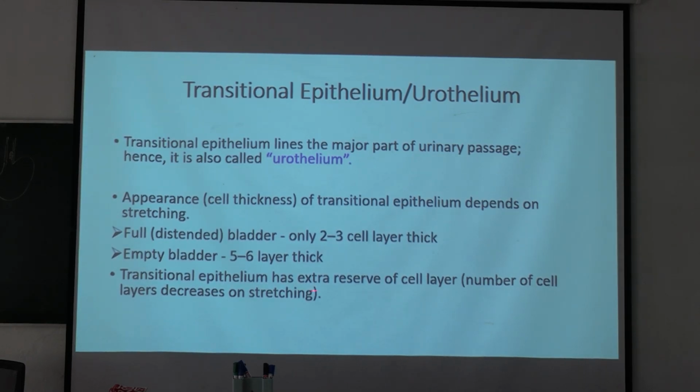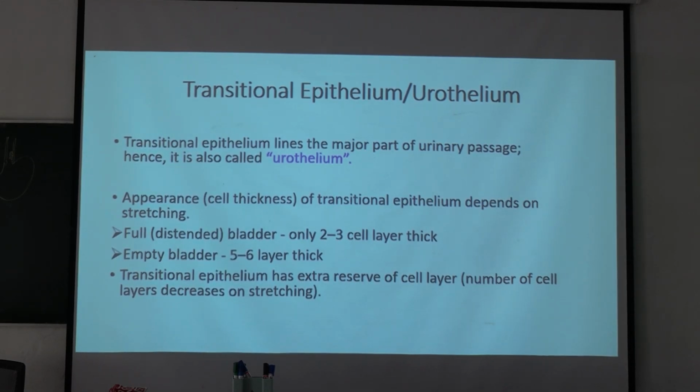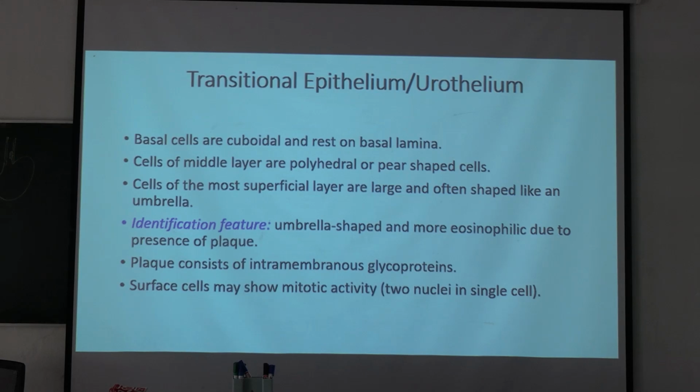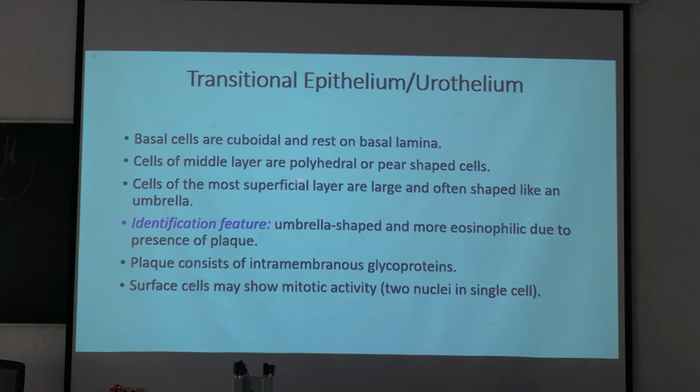Transitional epithelium has an extra reserve of cell layers, that is, the number of cell layers decreases on stretching. Okay, you see in a distended or stretched bladder 2 to 3 cell layers thick, and in an empty bladder it is 5 to 6 layers, almost doubling the number of layers. Okay. So basal cells are cuboidal and rest on the basal lamina. Cells of the middle layer are polyhedral or pear-shaped cells.